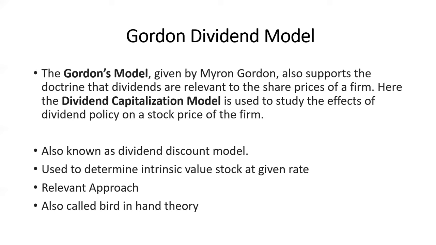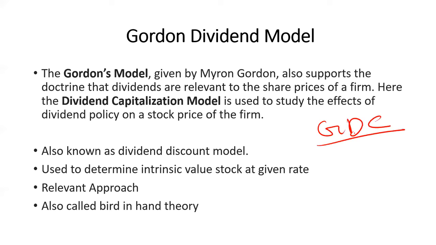Here the dividend capitalization model is used to study the effects of the dividend policy on the stock price of the firm. This model has another name, that is dividend capitalization model. A certain capitalization rate will be used to understand the impact of the dividend policy on the stock price of a firm. This is the main difference between the Walter and the Gordon model. This is also known as the dividend discount model. So the Gordon model is also known as the dividend discount model.